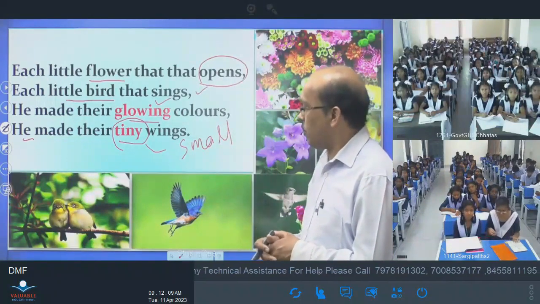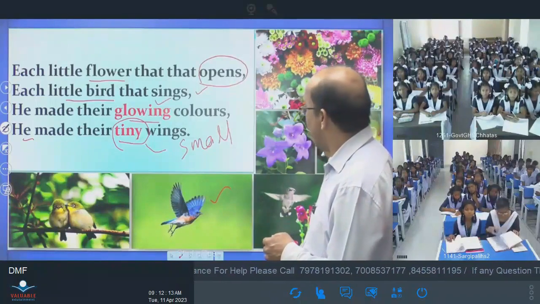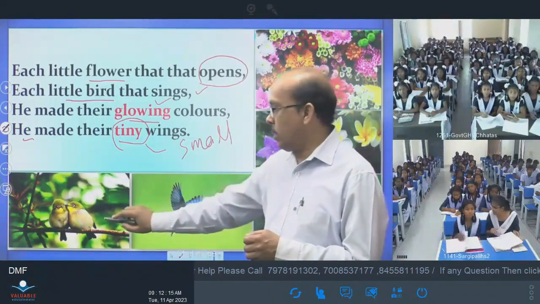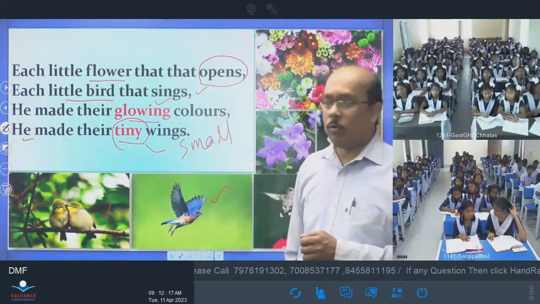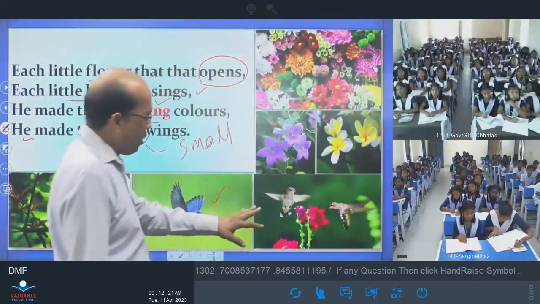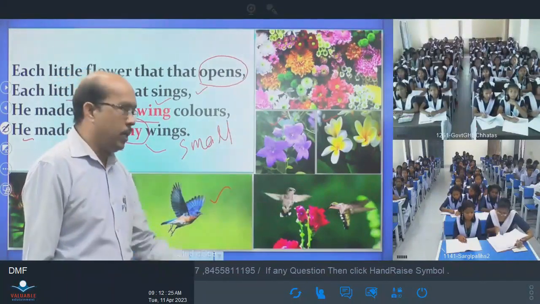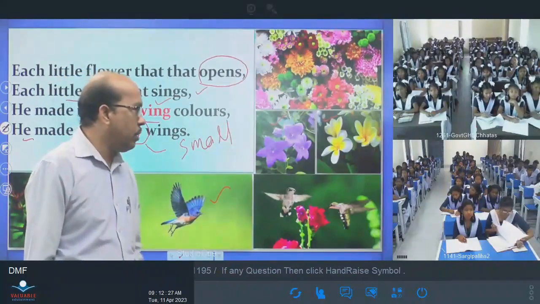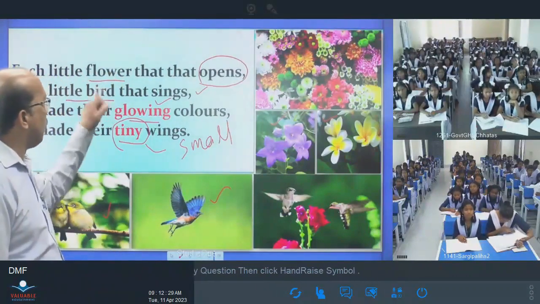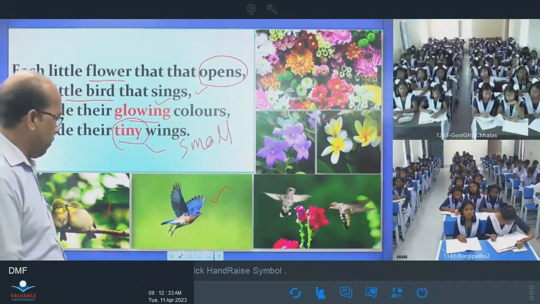So this is about how the little flower and little bird are described in the poem. You see, the little bird is flying here. Flowers are very beautiful. They are very bright. And little birds are doing their work here. The birds have tiny wings. They can fly over the flower, and they also enjoy their life in the park. Okay, this is about how the little flower and little bird do their job in the world.